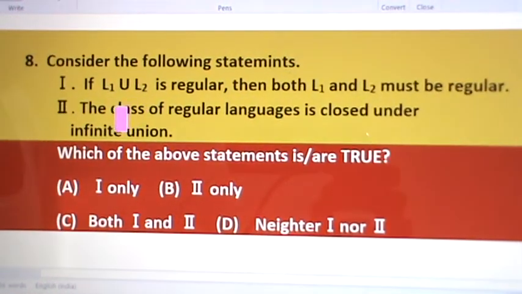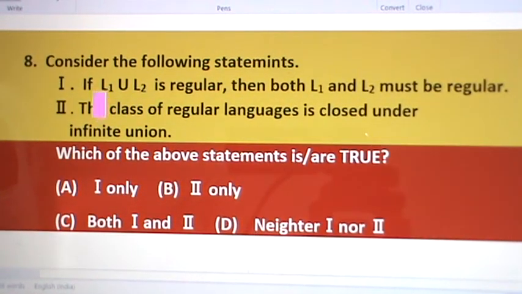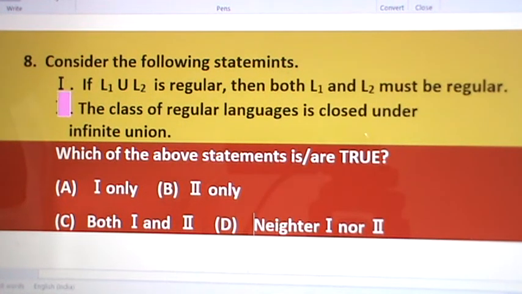This question is from regular languages. Observe the question. Consider the following statements. Statement 1. If L1 union L2 is regular, then both L1 and L2 must be regular. Statement 2. The class of regular languages is closed under infinite union. Which of the above statements is true?